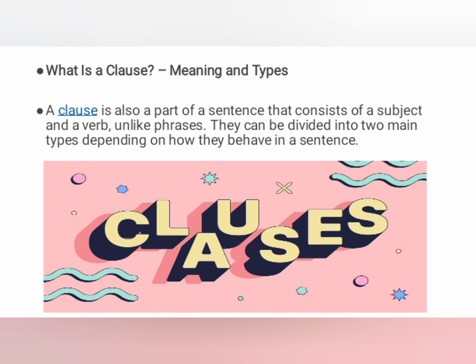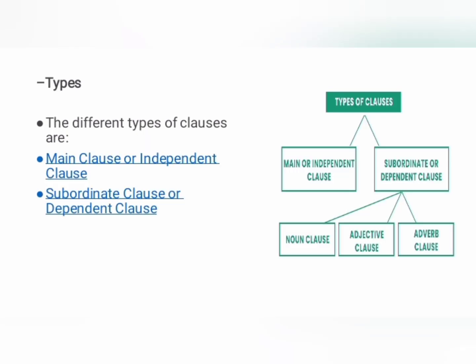The types of clauses are main clause or independent clause, and subordinate clause or dependent clause. Main clause does not have subtypes, but subordinate clause has subtypes, which are noun clause, adjective clause and adverb clause.